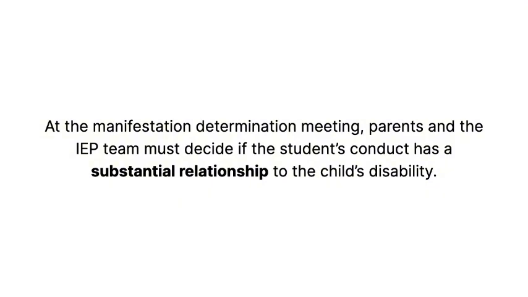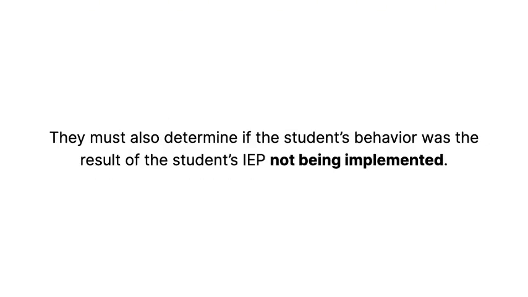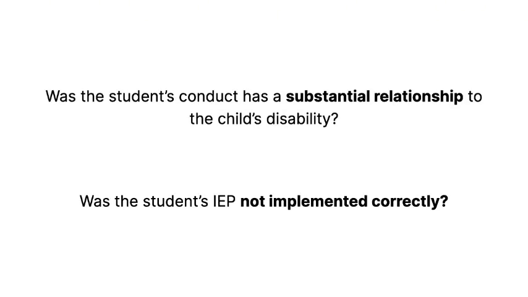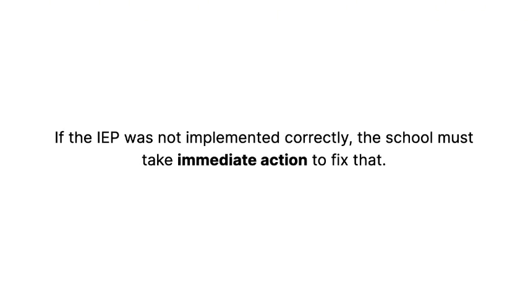At the manifestation determination meeting, parents, along with the IEP team, must review the student's record, the current IEP, and any relevant information, including information provided by the parent, to decide if the student's conduct was caused by or has a substantial relationship to the child's disability. They must also determine if the student's behavior was the result of the student's IEP not being implemented. If the team, including the parents, say yes to either of these questions, then the team concludes that the behavior is a manifestation of the child's disability. If the school has failed to implement the IEP as required, they must take immediate actions to fix that.